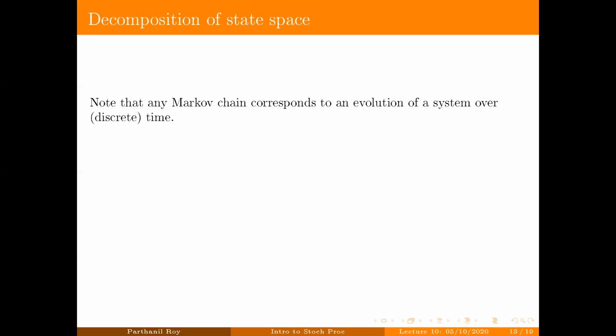There are other examples as well. There can be queuing systems, or other systems. It can also be systems arising in physics or biology. They can always be modeled using Markov chains. But the point is, it's an evolution of a system.